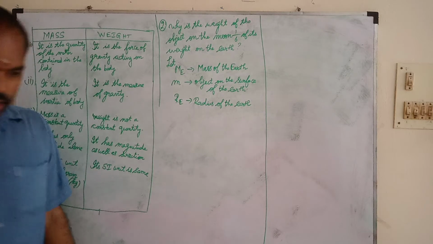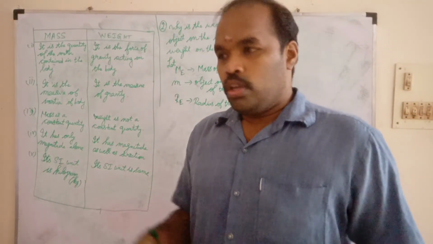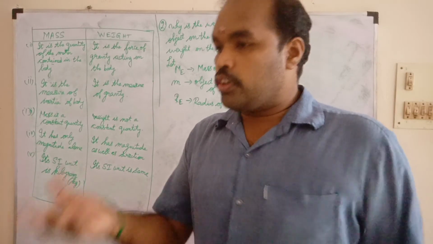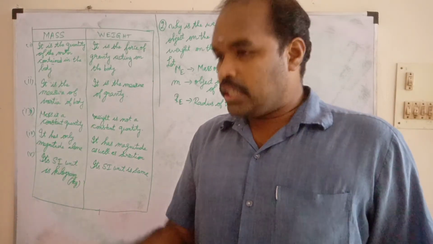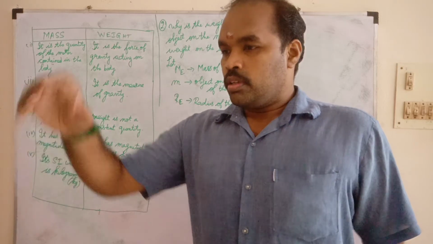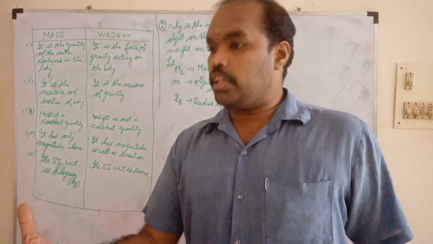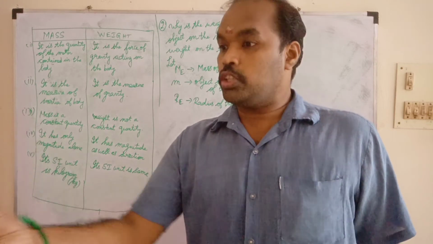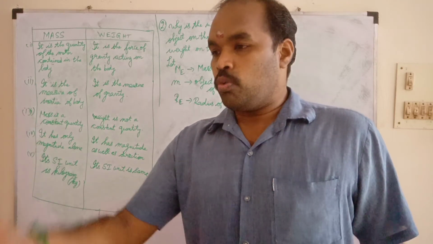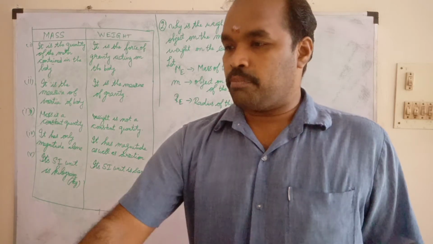For example, if you go to the shop and you need to buy sugar, what will the shopkeeper do? He will take some stones and use some weighing machine. In the weighing machine, he will keep that weighing stone. Half kg means half kg, 500 gram.